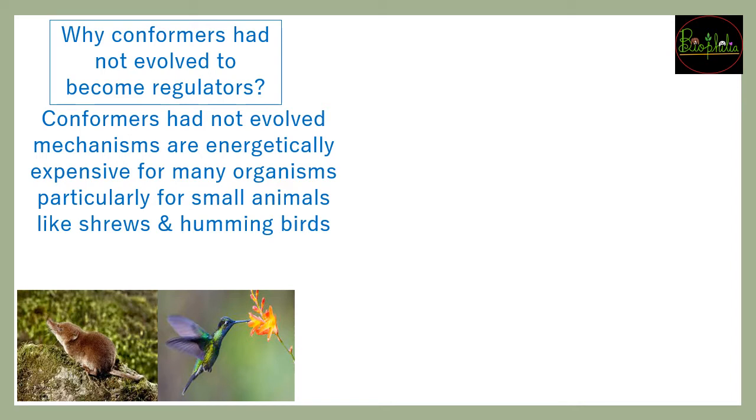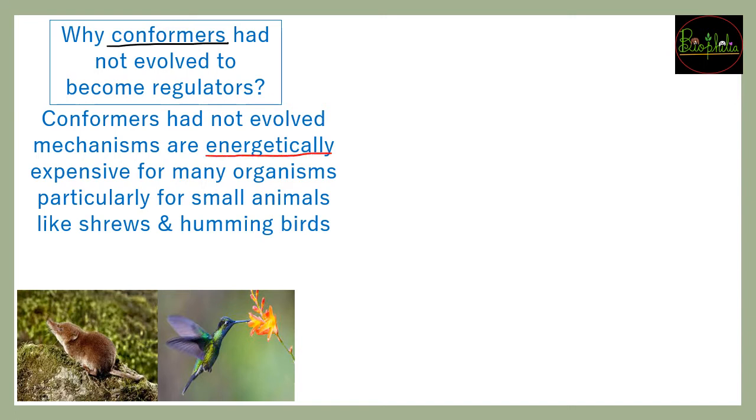So why don't the conformers become regulators? Conformers भी evolution के साथ साथ हो सकता था that they could have become regulators, but this was not possible because conformers will not have that much amount of energy, because once you see the regulators को बहुत ज़्यादा energy use करनी पड़ती है.